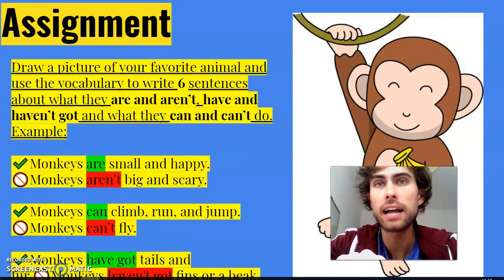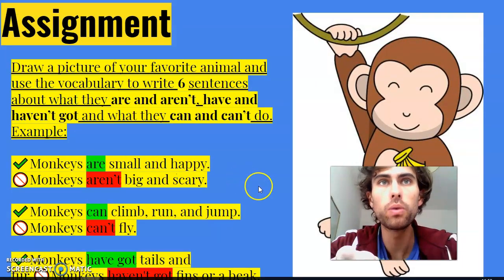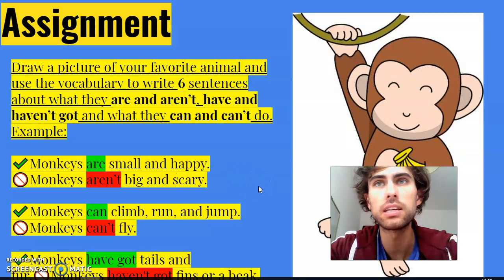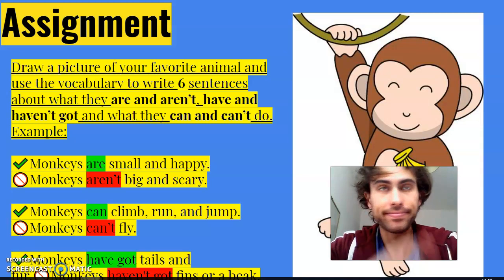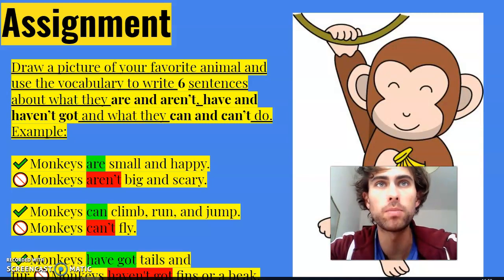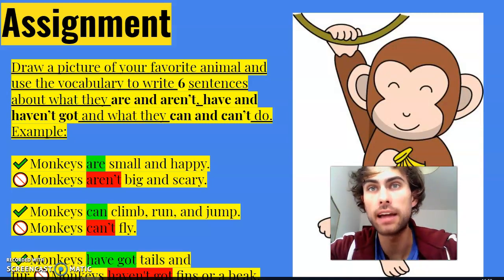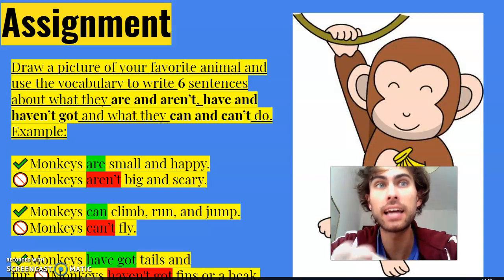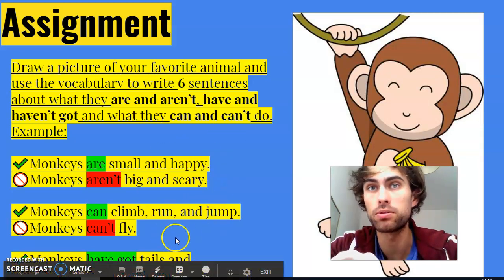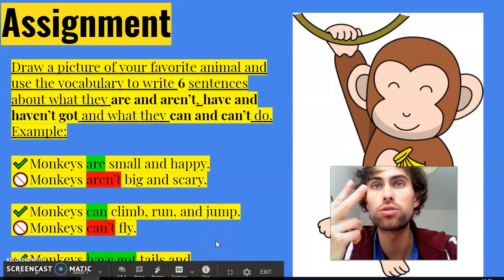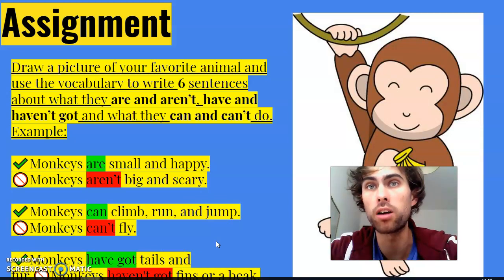And so the activity we want you to do at your house is to draw a picture of your favorite animal. Okay, so draw and color your favorite animal, whatever you want, a horse, an elephant, a shark, any animal you want. And you have to write 6 sentences like the sentences in the examples. Okay, so I want you to write 2 sentences about how they are.